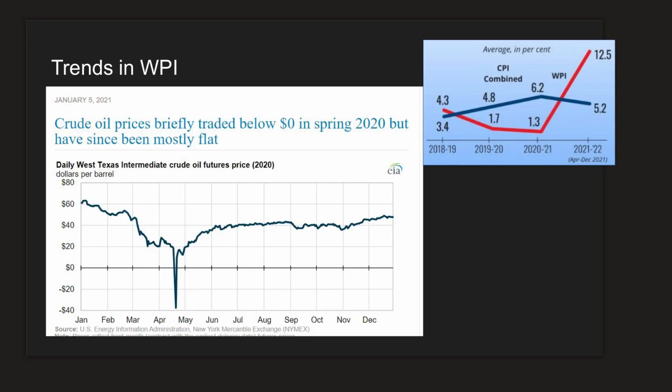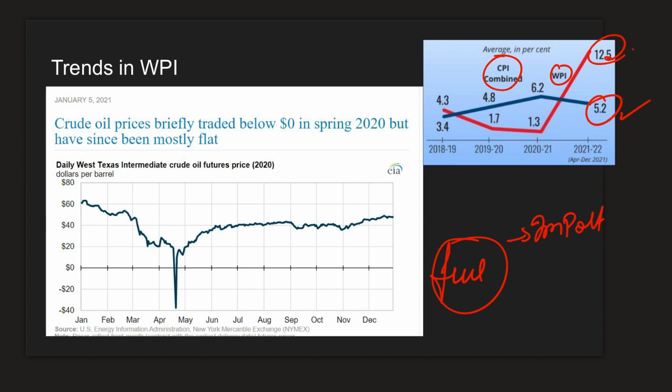We have seen the difference between WPI and CPI here, and we wondered why the government was able to control this CPI but not WPI. The answer is in fuel. Fuel is something that India imports. So this inflation is called imported inflation, because we do not have this inflation under control. We cannot control fuel prices.